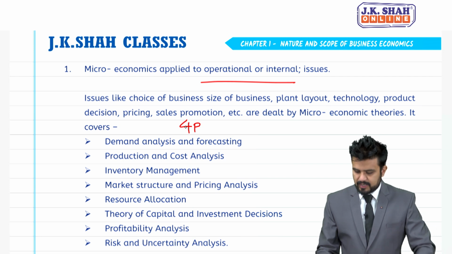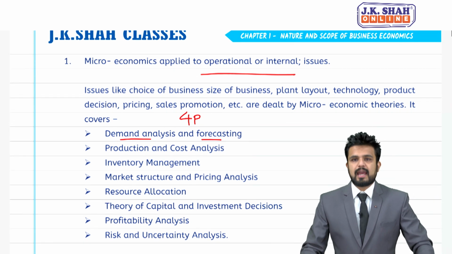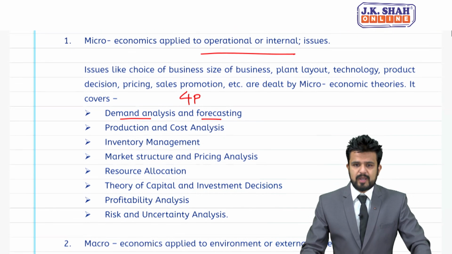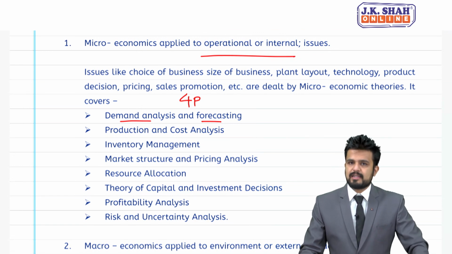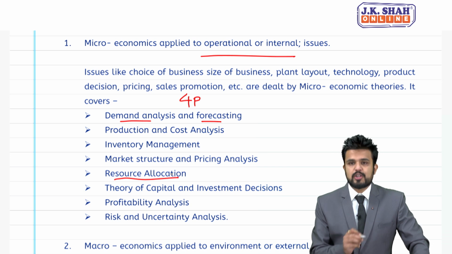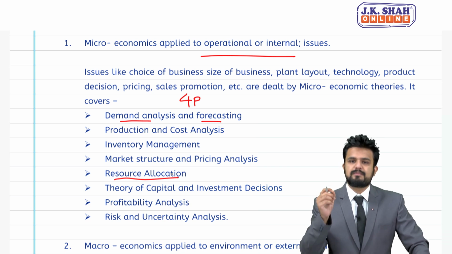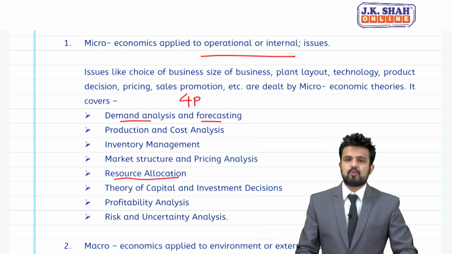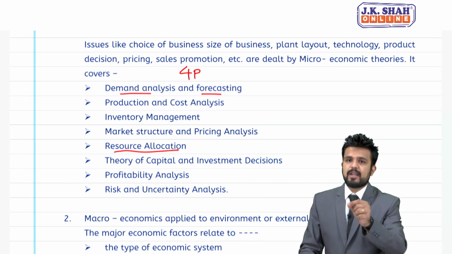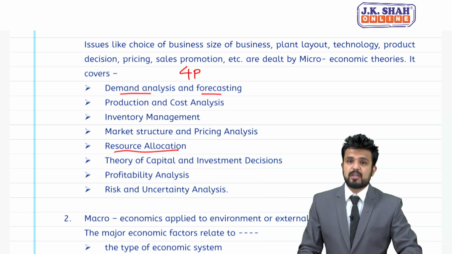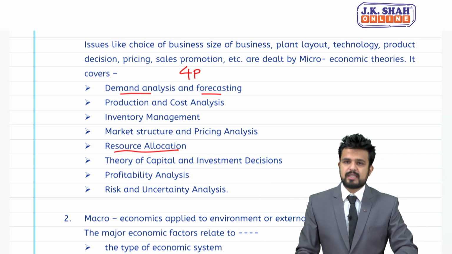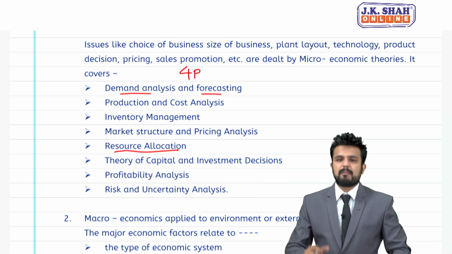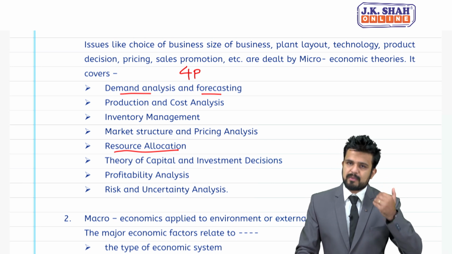It covers demand analysis and forecasting, product and cost analysis, that is production and cost analysis. Next is inventory management, next is market structure and pricing analysis, resource allocation, like money should be allocated for which type of product first, in which sector money should be allocated, theory of capital and investment decisions, big expenditure which a business does, capex normally we say, profitability analysis, like in the next quarter or in the upcoming financial year, how much profit my business is going to earn.